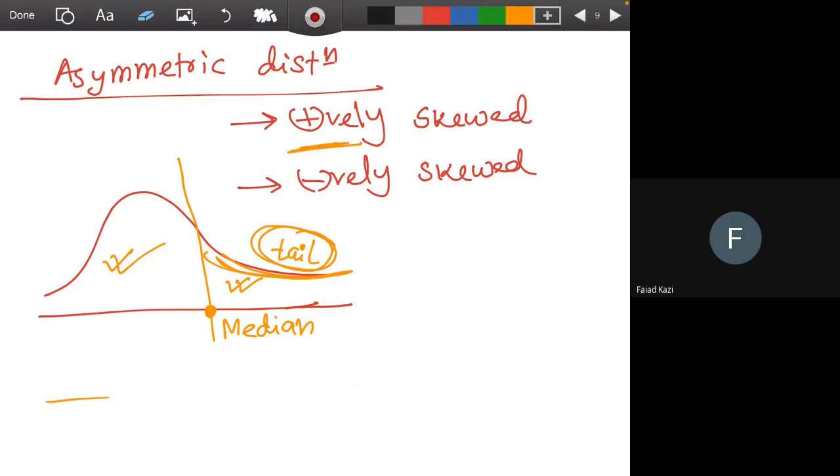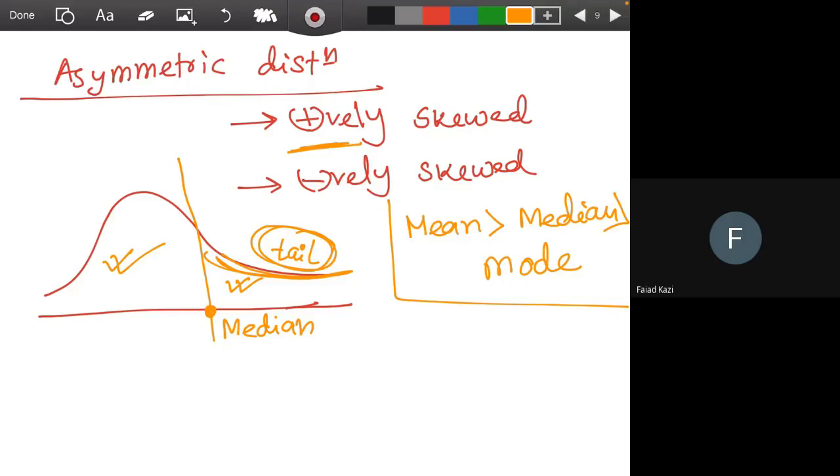And in a positively skewed distribution, the mean is the highest value, then we have the median, and then we have the mode. So you can also find out from mean, median and mode whether it's a positively skewed distribution or not. If this statement holds, in that case it will be a positively skewed distribution.